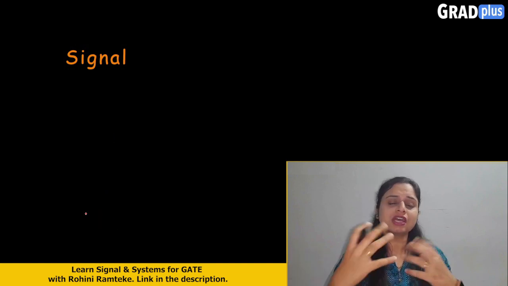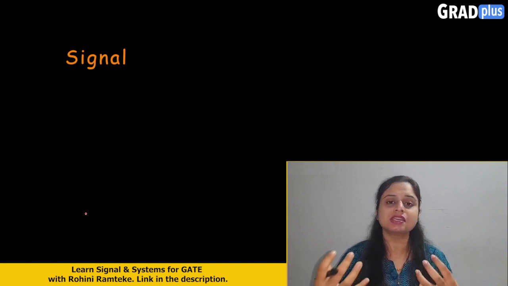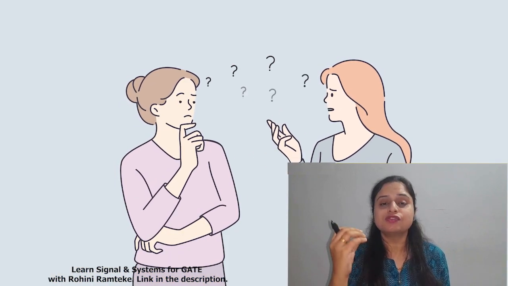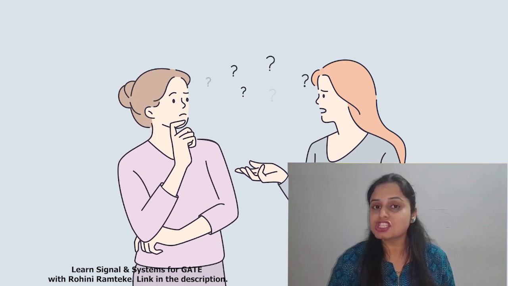If we consider one example, let us say the humans. As I am speaking, the signal which we are using for communication purposes. So here, I am speaking. One signal is transmitted here and that signal reaches another person. And whatever I am speaking, that signal will carry some information. That means that physical quantity will carry some information.